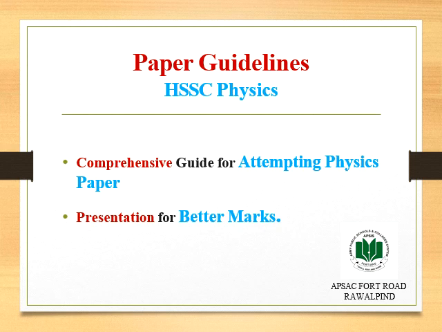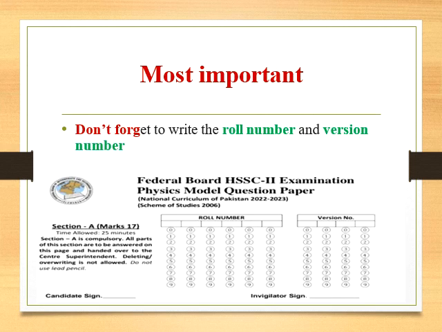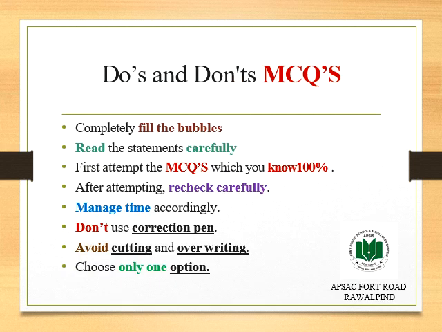So let us start. First, the most important part. Do not forget to write down the roll number and the variant number that is mentioned on your sheet. Here I have shared an image with you. You need to write down the roll numbers at the appropriate place and also fill the bubble. Completely fill the bubbles.